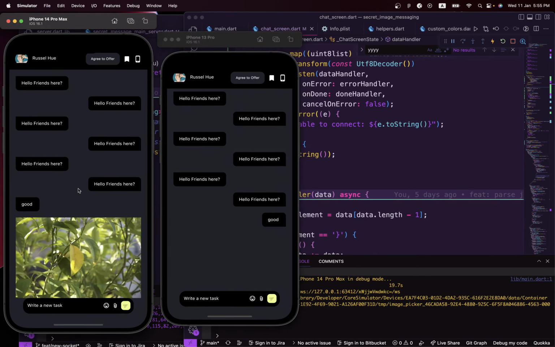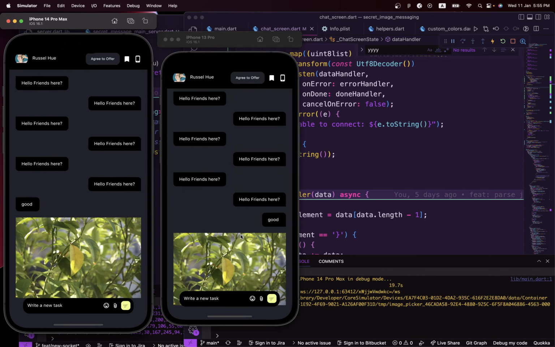Yeah, so I'm seeing the image I sent showing up here. Over here we also have to look to see if we receive the same message right here. Yeah, and that showed up at this end also. So I sent the image from here, and we're able to receive the image on this second phone, basically on the second user right here.